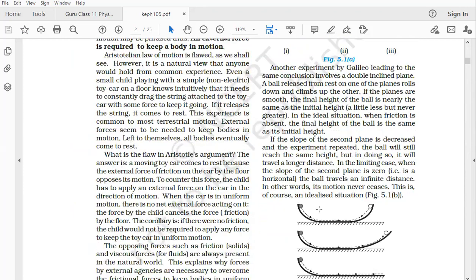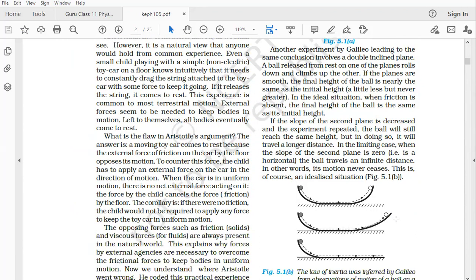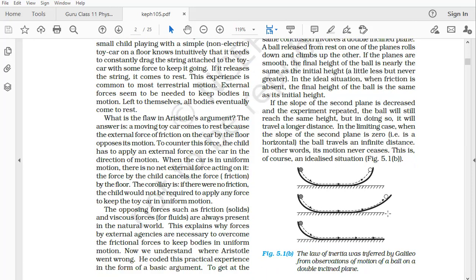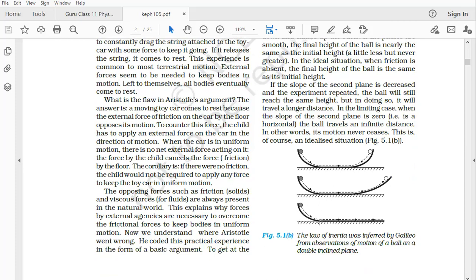What this says is, if I drop the ball here, it will come back to the same height, if I assume there is no friction. If I make it longer, it will try to come to the same height because the potential energy here should be equal to the potential energy here. If I make it straight like this, according to Galileo's principle, if I drop this ball it will keep on going forever and ever. Since there is no friction, it will keep on going forever. So this is a very, very important concept.